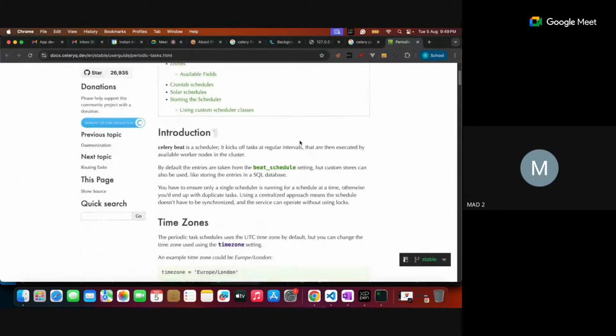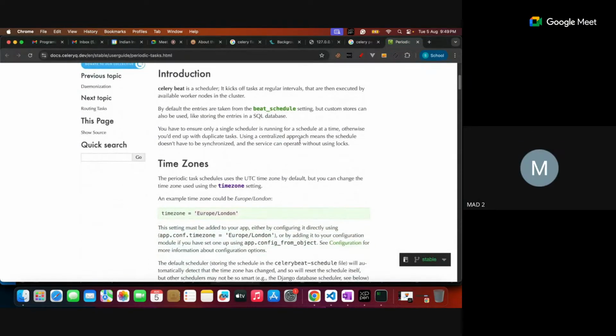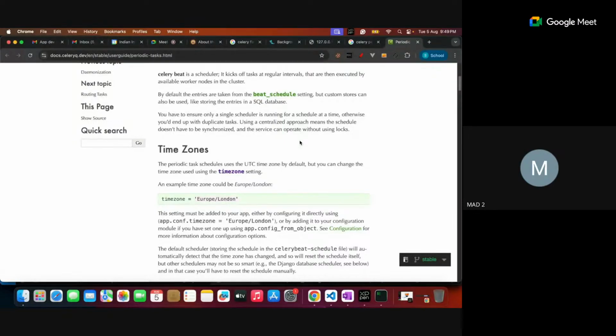The periodic tasks are there, but periodic tasks require a lot of pre-settings. You are supposed to do that. There is a time zone. By default, the time zone is UTC, but we need to set it to IST, then only the periodic task works. So we need to change that in the configuration, then only our IST based Indian Standard Time works.